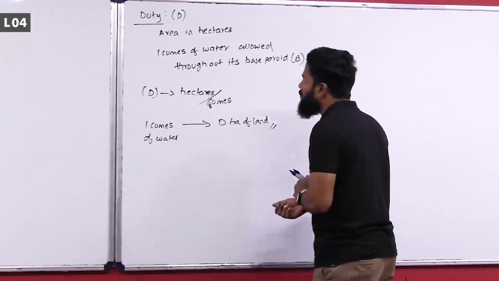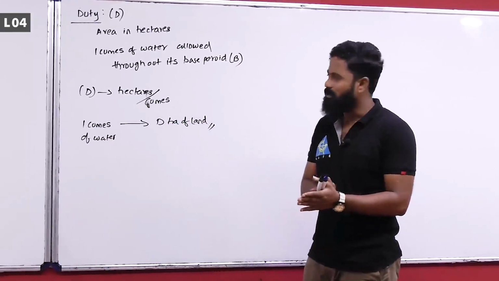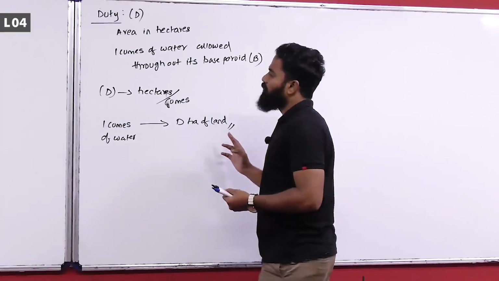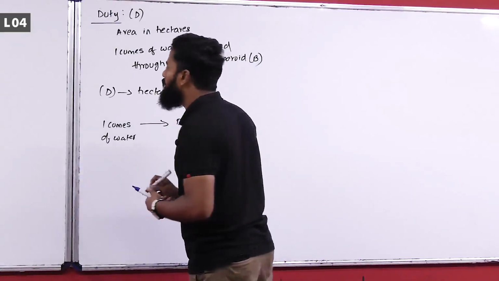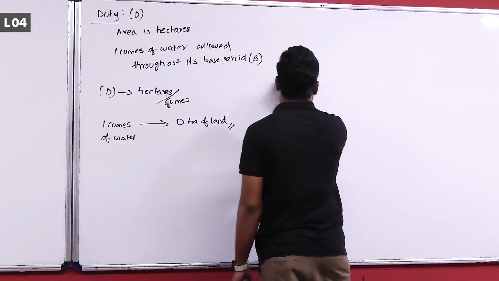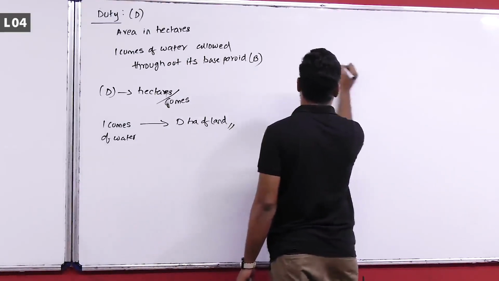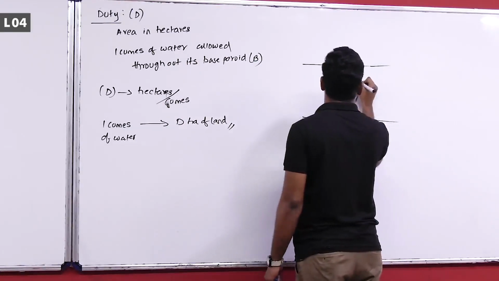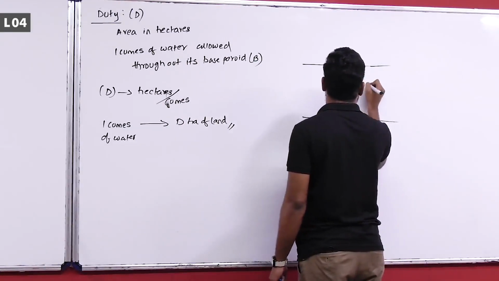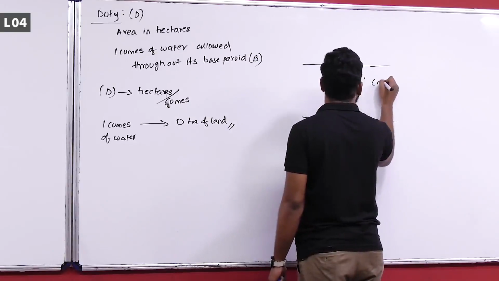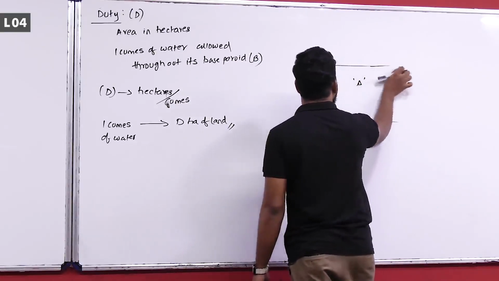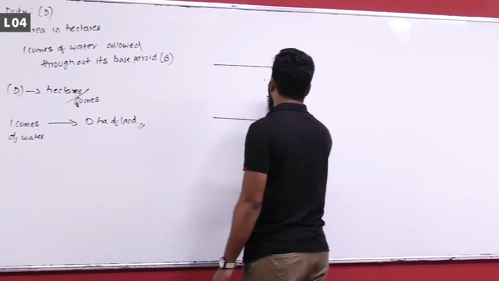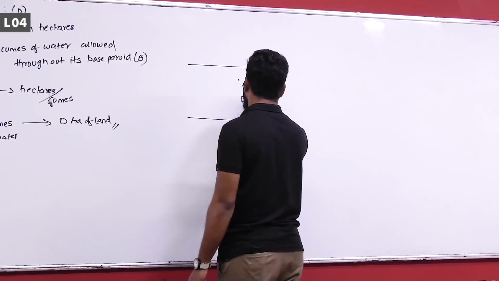You have to remember this, and generally there is a relationship between duty, delta and base period. Let us say the water requirement of the crop is delta, which we will generally take in meters, and the base period of the crop is B days.